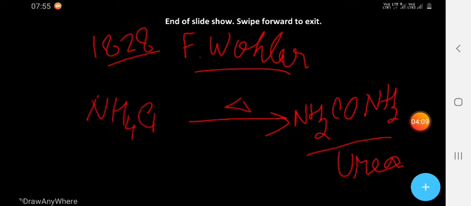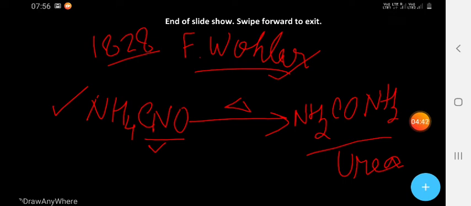Ammonium means NH4 and CNO is cyanate. That is ammonium cyanate. It is not cyanide, it is cyanate, because there is oxygen also. So it is the basic starting of organic chemistry. You should remember that scientist's name and the first compound also.